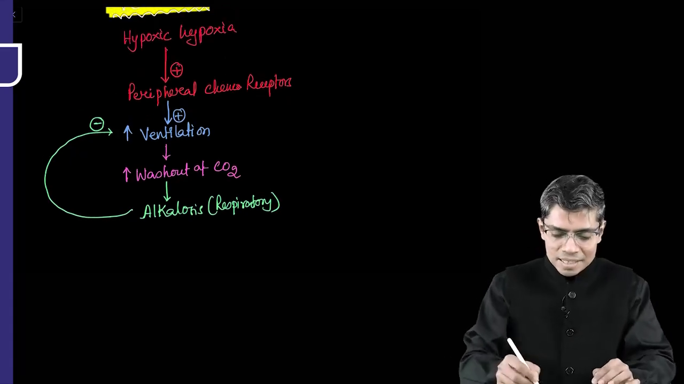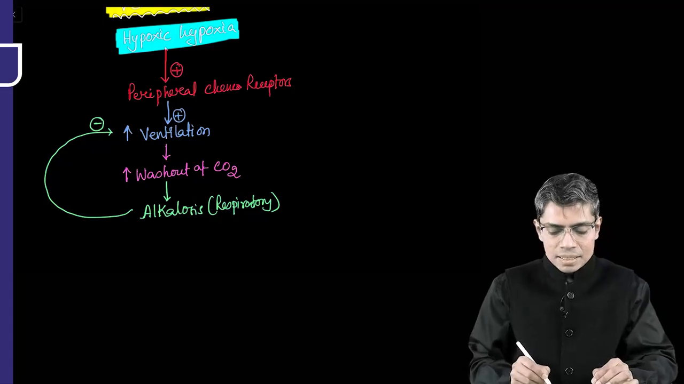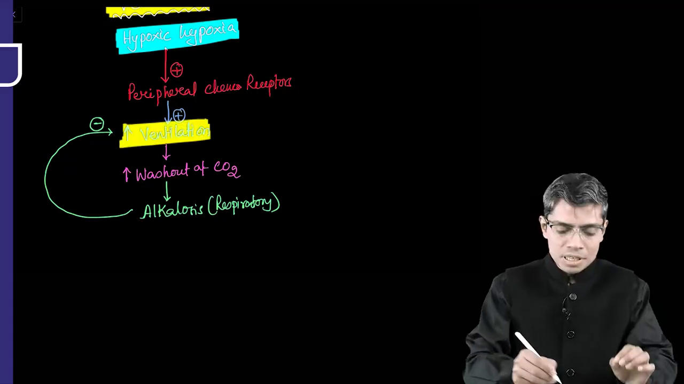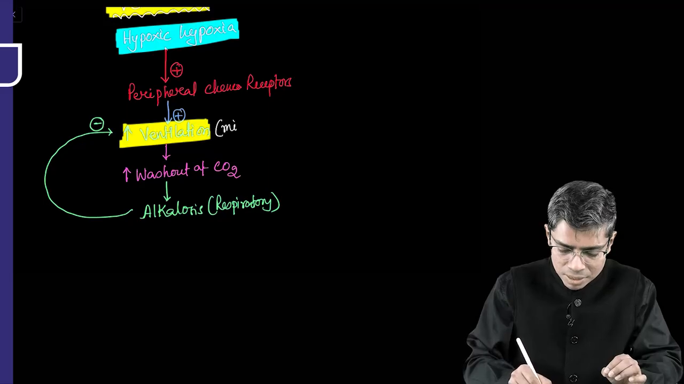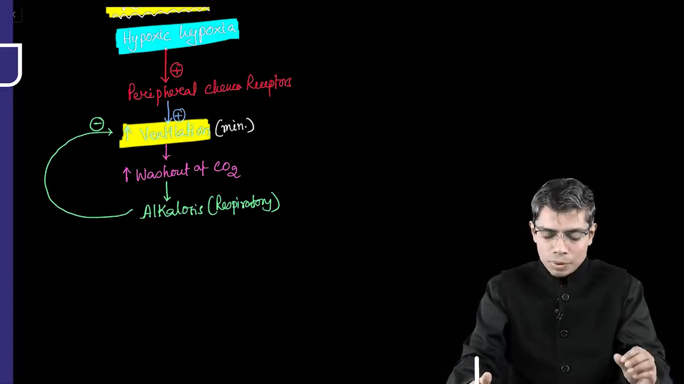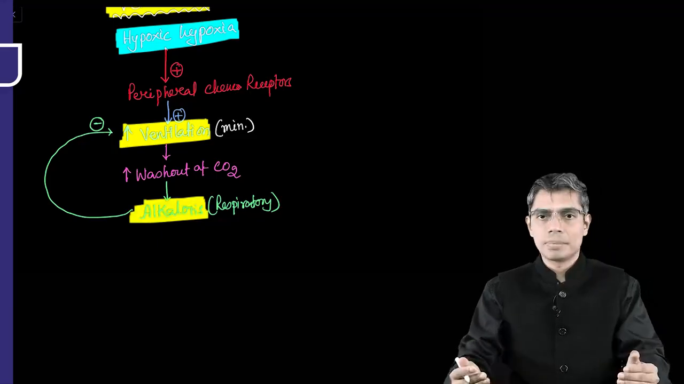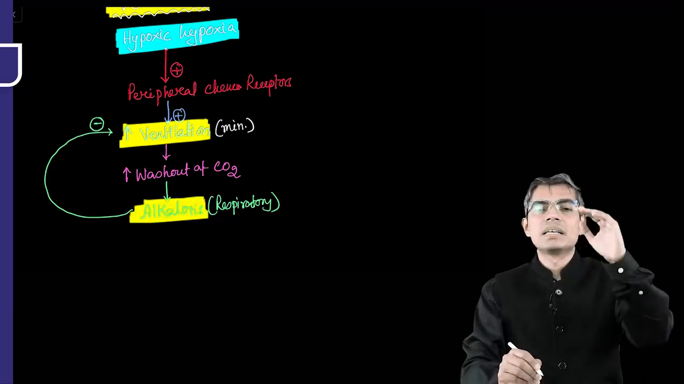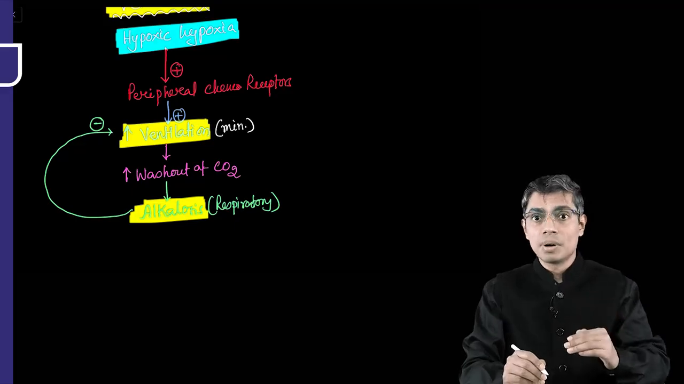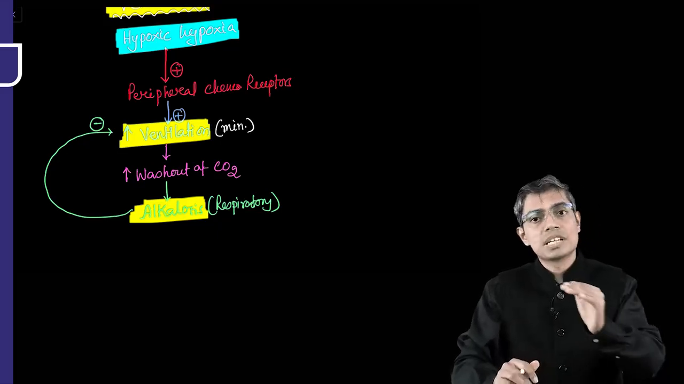So whenever you are ascending to a high altitude, because of this hypoxic hypoxia, immediately there will be an increase in ventilation. It is said that this increase in ventilation will start within minutes, right? But after a few hours, probably 2 to 3 hours, what will happen? There will be development of this alkalosis, and whenever the alkalosis is developed, it will inhibit the increased ventilation. So there will be a decrease in ventilation after a few hours of ascending to high altitude, and this inhibition is due to the alkalosis which has developed.